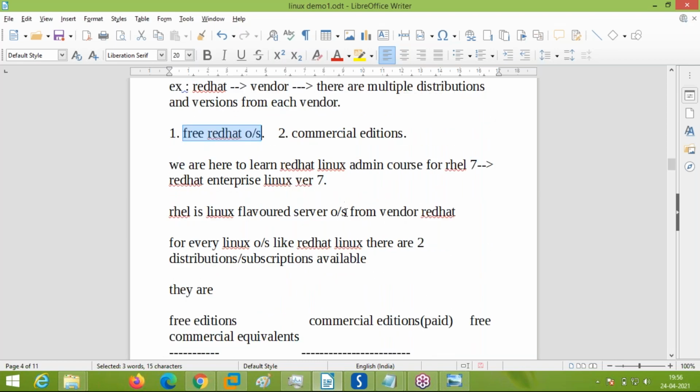First, it will be released as a free edition. The bugs of the applications will be debugged and made perfect, then actually released as a commercial edition. Okay, that is the main thing. What is the difference between a free edition and a commercial edition is this.